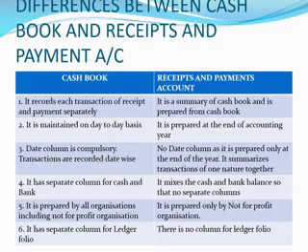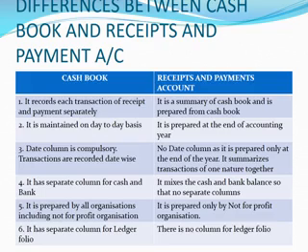Last year we prepared a 2-column cash book or 3-column cash book. The left hand side is the receipt side, the right hand side is the payment side. Then immediately the question should come to your mind that it looks like a cash book, so can we call it a cash book? That question will come to you. It looks like a cash book, but there are some differences between the cash book and the receipts and payment account, which I would like to tell you first.